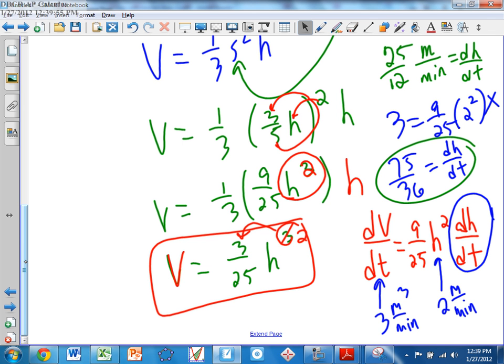Guys, a right circular cone is just a cone. 1/3 pi r squared h. Again, a right circular cone just means that the height is perpendicular to the radius. That's all it means by right. Okay, that's a right circular cone on your left side there. So just a cone.